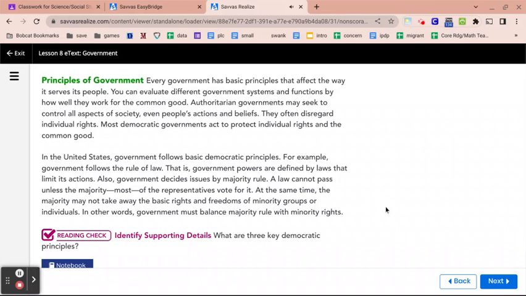For example, government follows the rule of law. That is, government powers are defined by laws that limit its actions. Also, government decides issues by majority rule. A law cannot pass unless the majority, most, of the representatives vote for it. At the same time, the majority may not take away the basic rights and freedoms of minority groups or individuals. In other words, government must balance majority rule with minority rights.